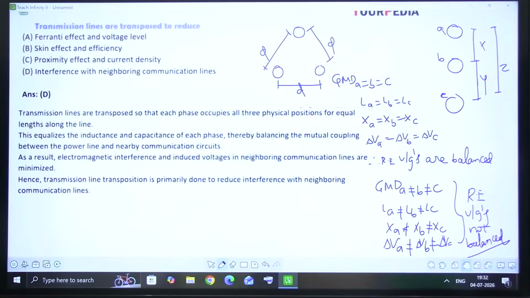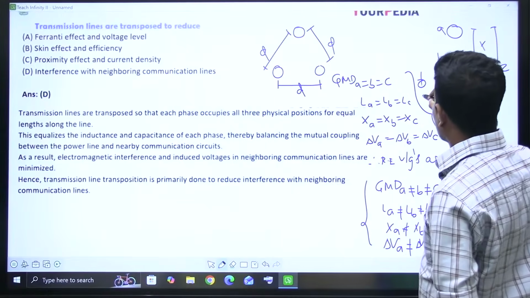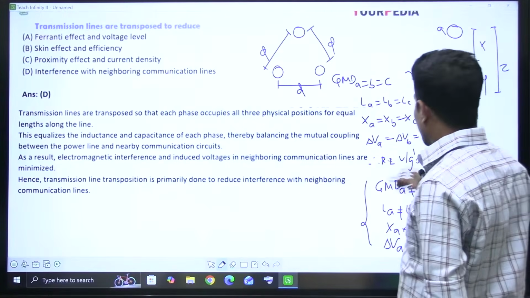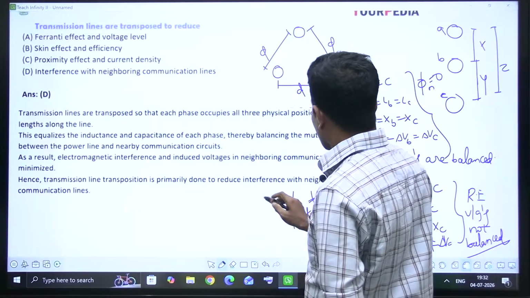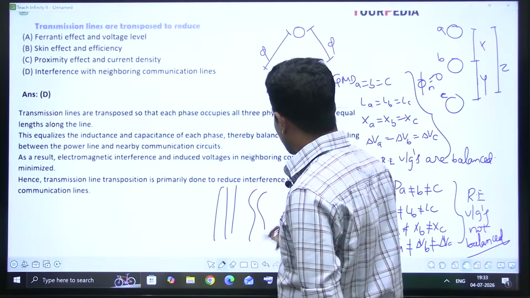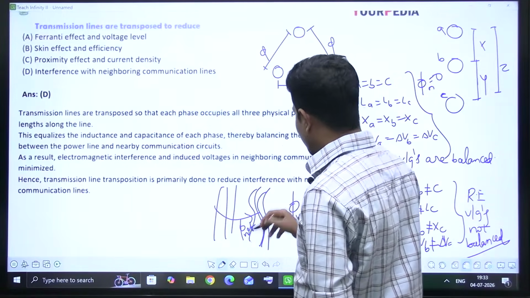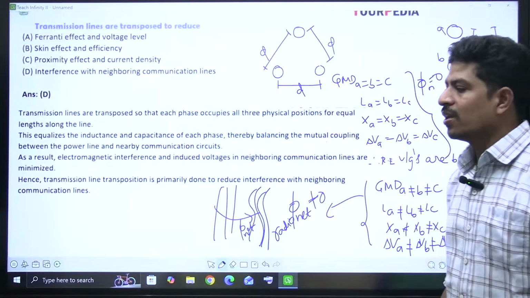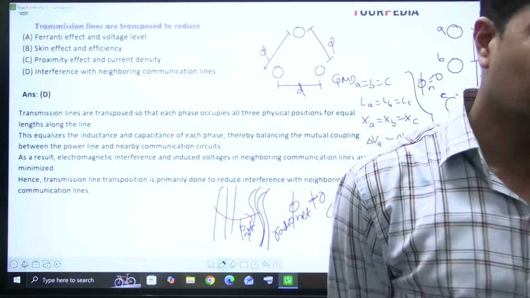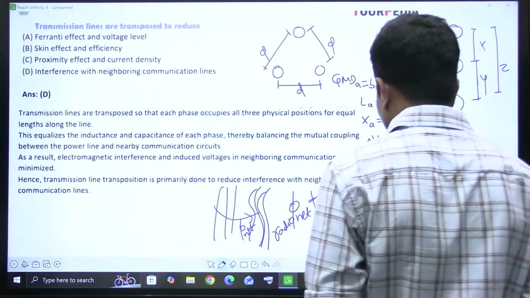In the symmetrical case, as currents are also balanced, net flux is equal to 0 at any instant of time. Here the net flux of the power lines is not equal to 0. If any nearby communication lines are there, the net flux is going to cut with these neighboring communication lines. Radio interference is going to happen. That radio interference is also called telephonic interference or TV interference. These three names it has.